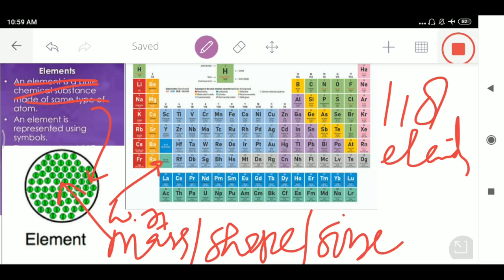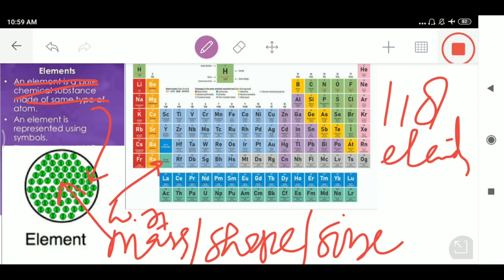Hydrogen does not contain the atoms of lithium, lithium does not contain the atoms of sodium, and sodium does not contain the atoms of potassium. From this we can conclude that elements are substances made up of a single type of atoms.